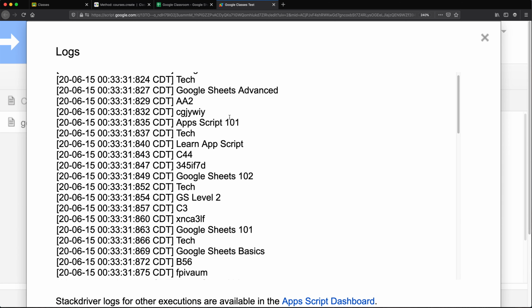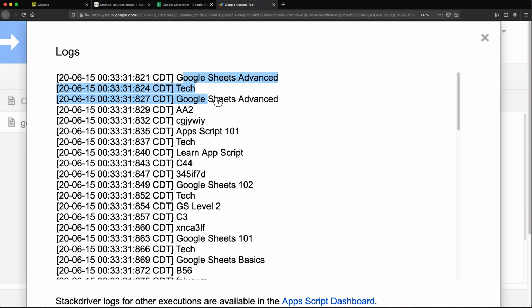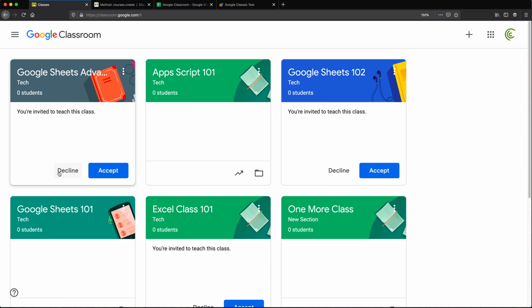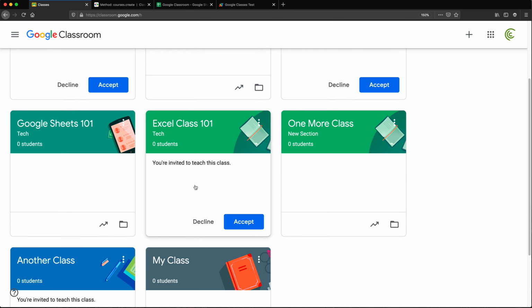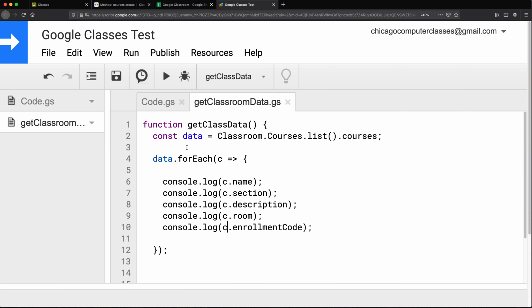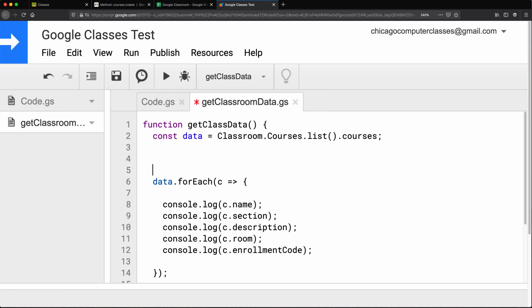Okay, so that's great. So it seems like we're getting the data. Now, right now we're getting everything, including the ones that are not accepted. So let's try to only get the ones that are actually accepted here. So I'm going to have to log the data first to see what it said, and we'll have to filter this.